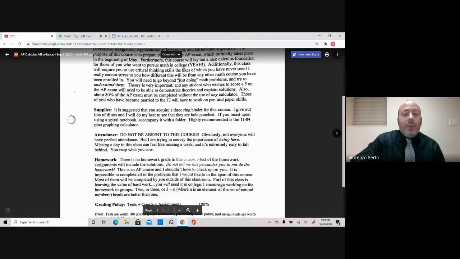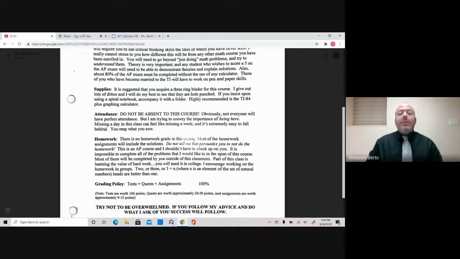Students want to be organized, okay? Like I said, I do give out those dittos, or hopefully they'll be printing dittos. The ones I do give out are all hole punched, okay? Great way to organize the work is to have a 3-ring binder.